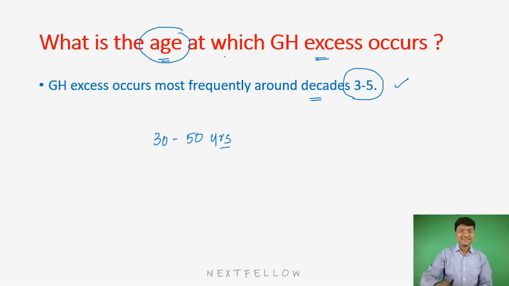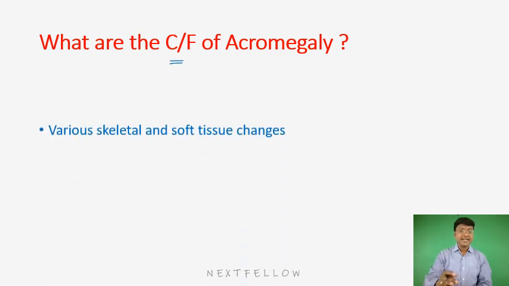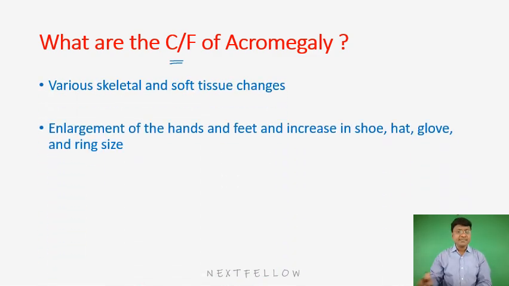Then the next important question is, what are the clinical features of acromegaly? If you observe the clinical features, you have the skeletal manifestations and the soft tissue manifestations. Taking the skeletal manifestations, you will mainly observe them in the extremities, where there will be enlargement of the hands and enlargement of the feet.